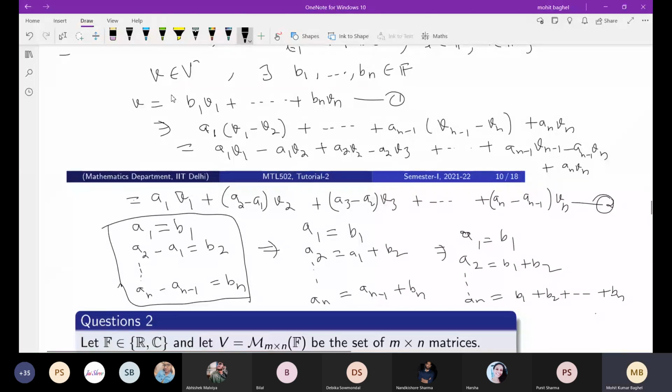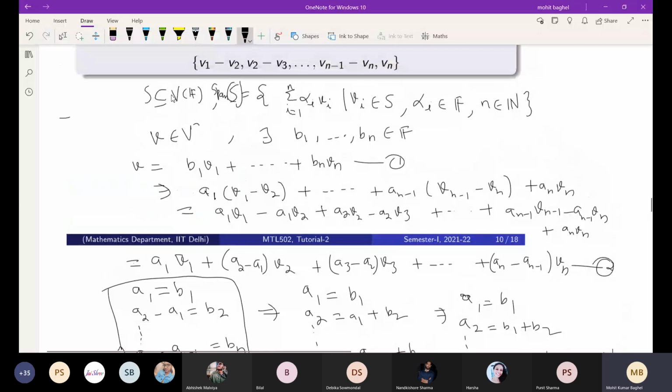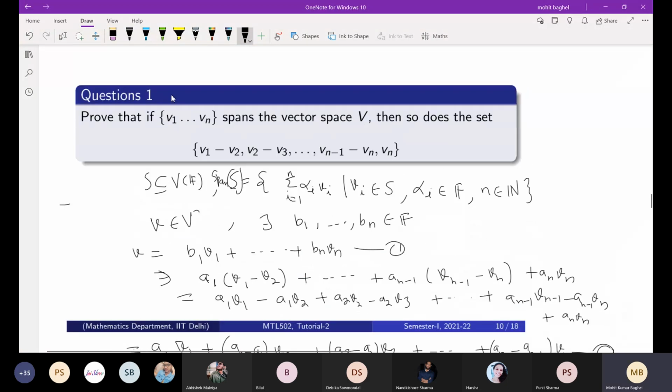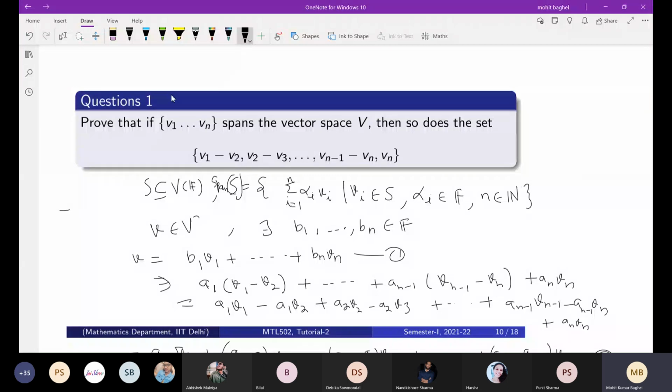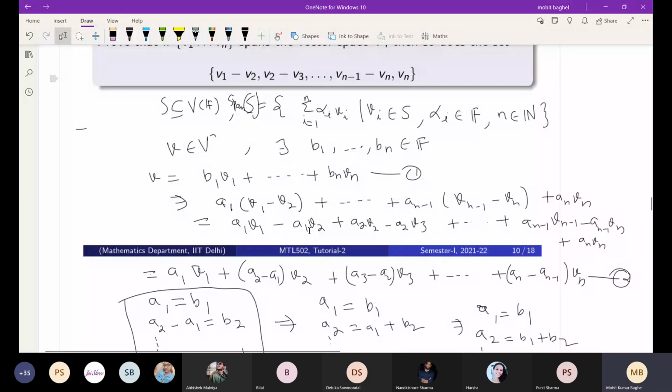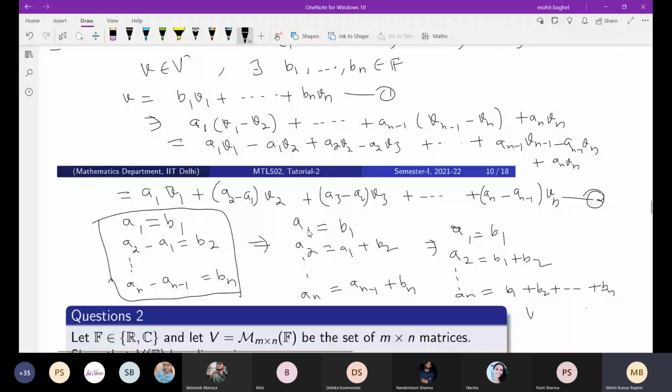So you can write the other way also, na? Then you can say that v, if you assign those values, then v is in the span of that set, this v1 minus v2 and vn.